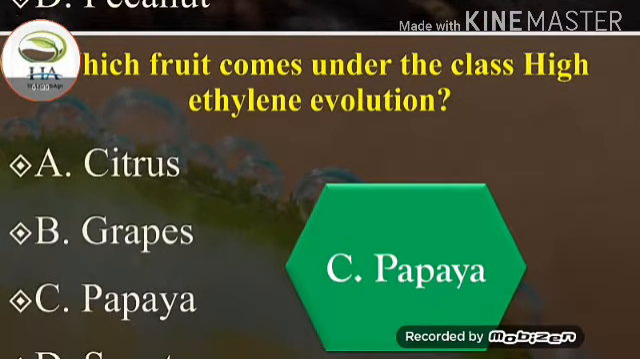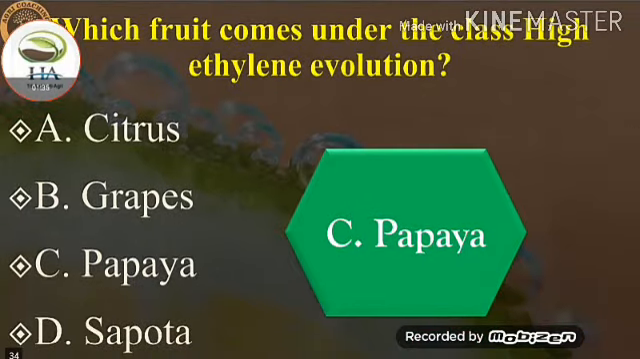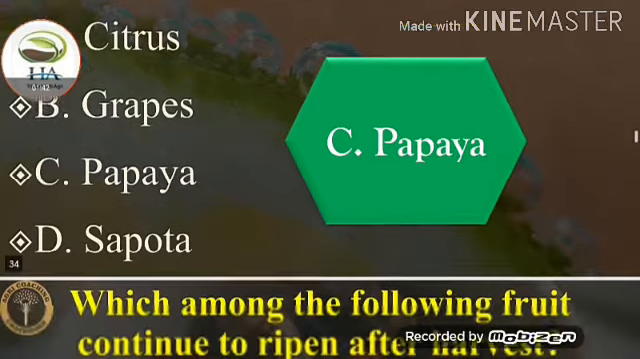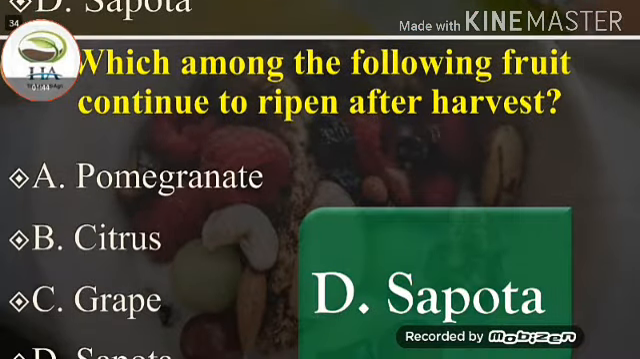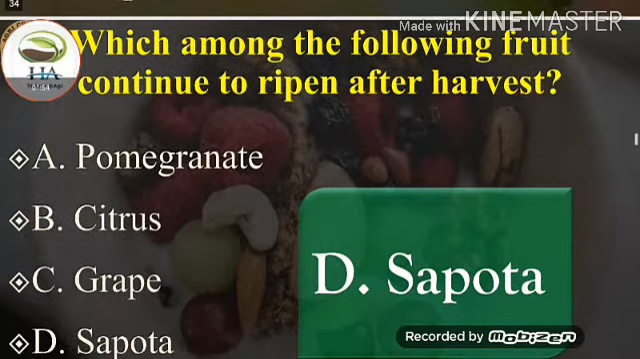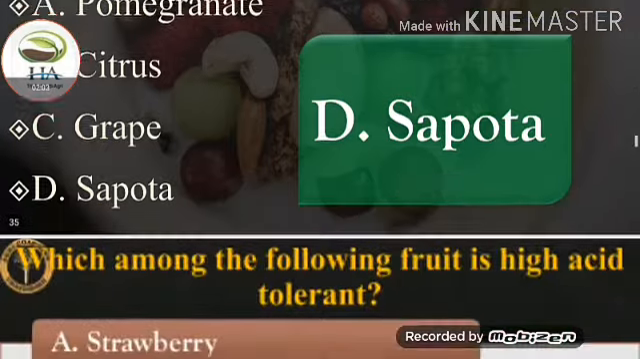Next one is, which fruit comes under the class high ethylene evolution? Citrus, grapes, papaya, and sapota. The answer to this question is papaya, which comes under the class high ethylene evolution. Next question is, which among the following fruits continue to ripen after harvest? Options are pomegranate, citrus, grape, and sapota. The answer to this question is sapota. Sapota fruit continues to ripen after the harvest.